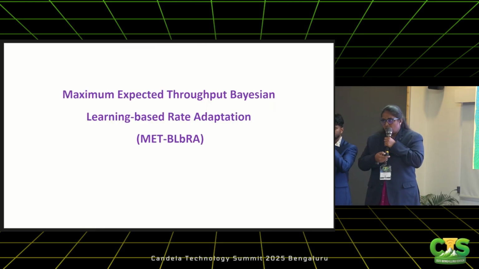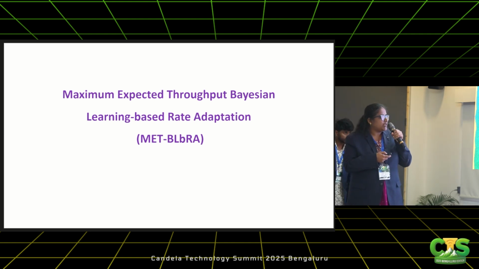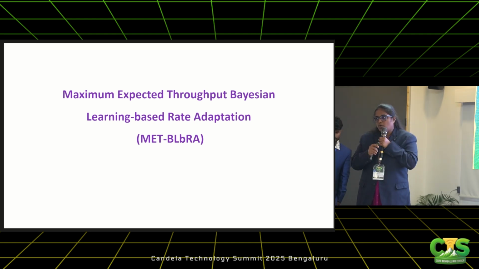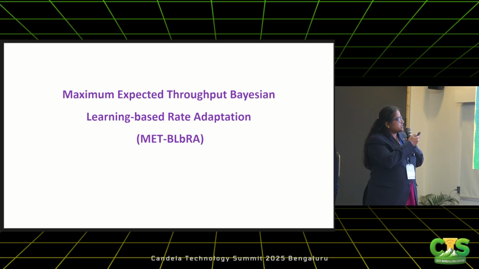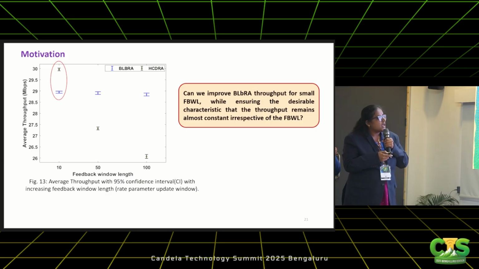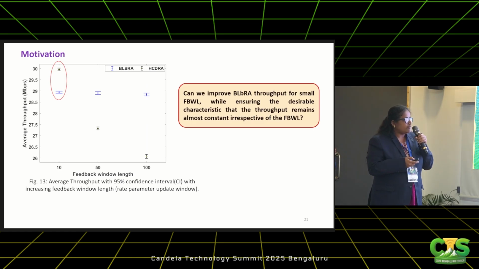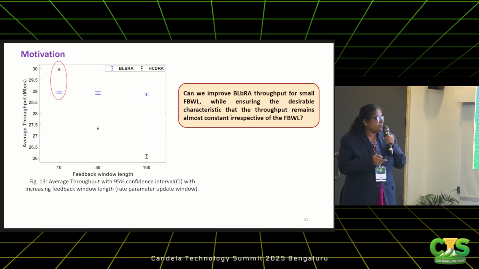So next we proposed another algorithm, which is an extended version of the previous algorithm. But I don't want to go into the details here. I'll just tell the core idea and show some important results. This is the motivation, because we saw there is a lag in the throughput achievable for lower feedback window length. The question that arose was, can we improve the throughput performance of BLBRA for small FBWL, while ensuring the desirable characteristic that the throughput remains almost constant irrespective of the feedback window length?